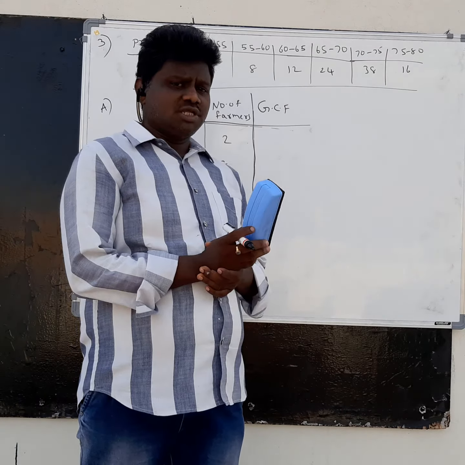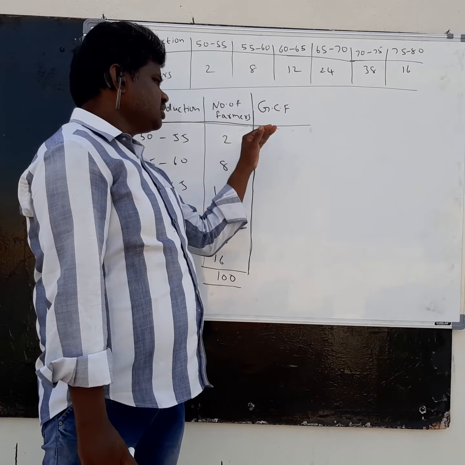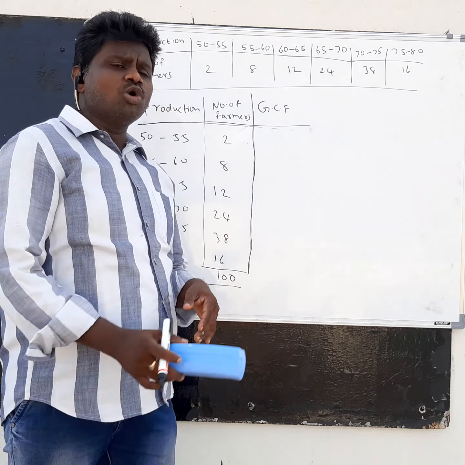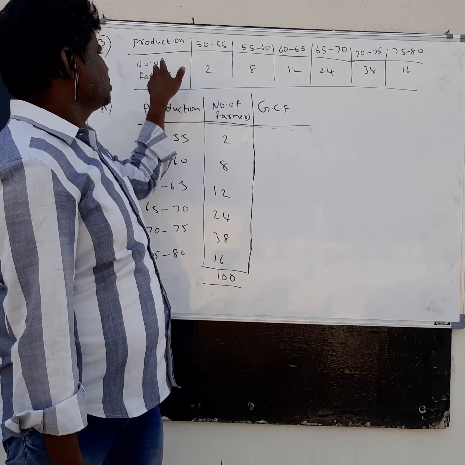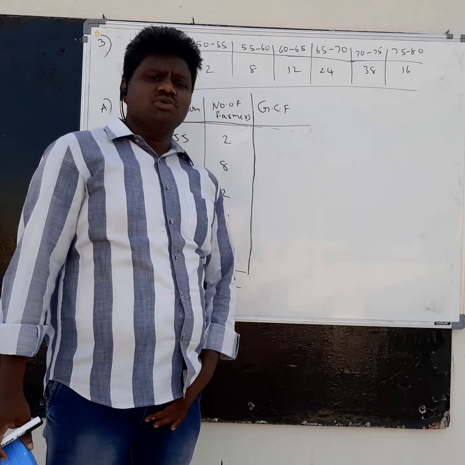In question number 3 they asked production and number of farmers, and we have to find the median by using the more than cumulative frequency distribution, that is GCF. So as it is, I take production and number of farmers, and in the last column we have to take GCF.